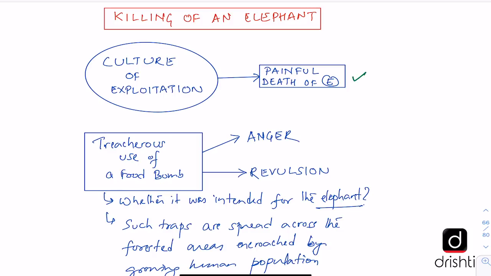And it also talks about the treacherous use of the food bomb, the pineapple laced explosives, which led to the injury suffered by the elephant. And that has resulted in anger and revulsion among the people. And it actually does not matter much whether the food bomb was meant for the elephant or for the wild boars, because ultimately it was meant to kill a wild animal. And the editorial says that such traps are spread across the forested areas encroached by the growing human population.